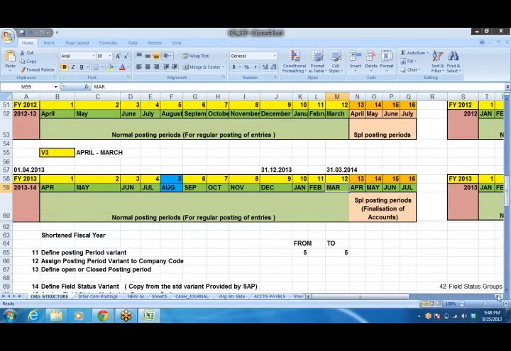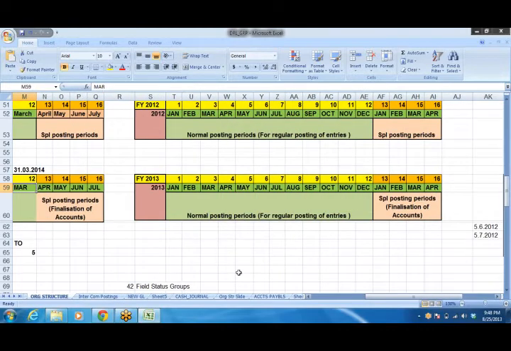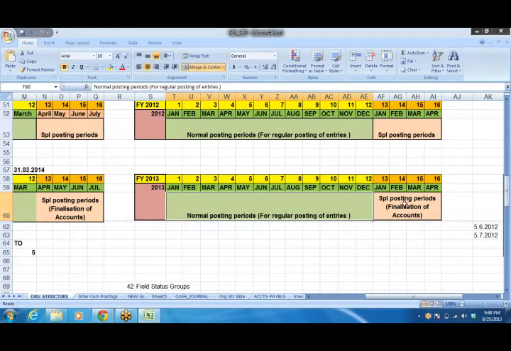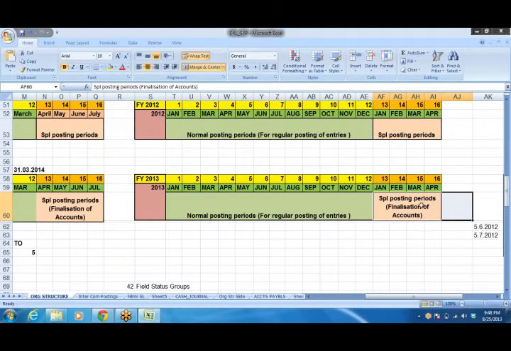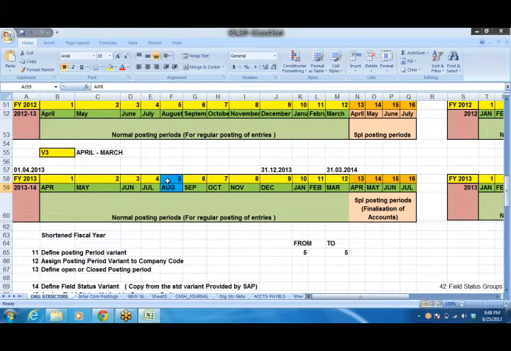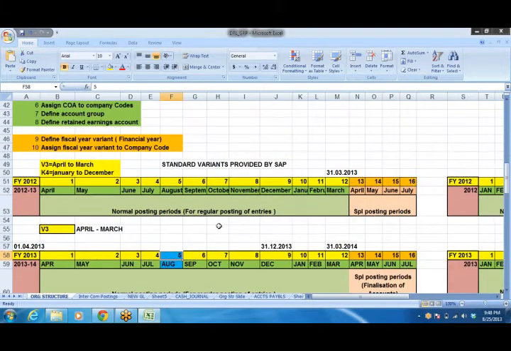If it is going to be January to December, same process, right? January to December, 12 posting periods, and these are called normal posting periods. And special periods are for the purpose of finalization of accounts. Now after January to December, January, February, March, April, 4 periods are given for the purpose of finalization of accounts, right? And this is called define fiscal year variant and assign fiscal year variant.